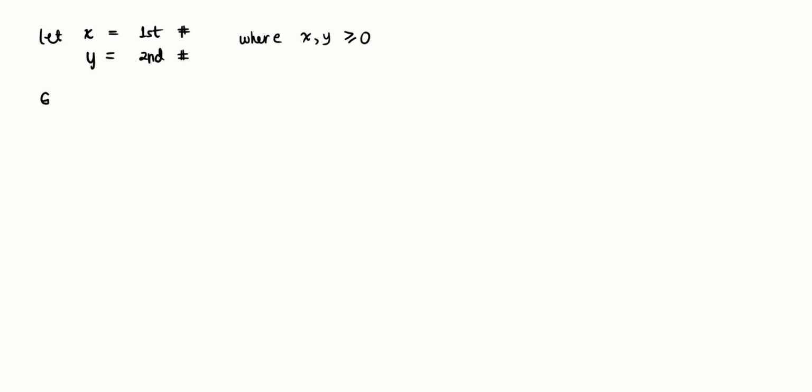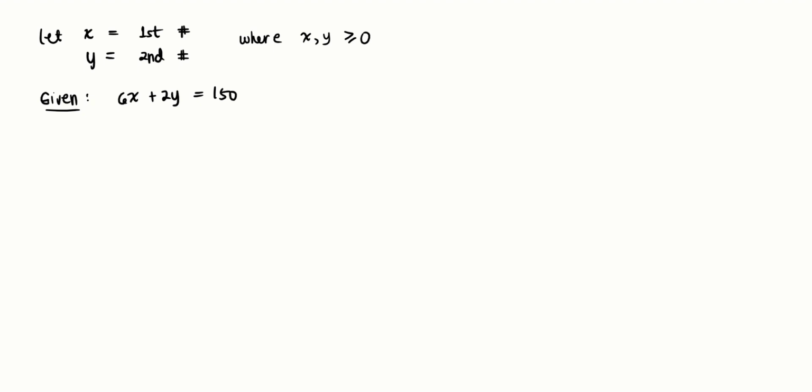We're given that the sum of 6 times the first number and twice the second number is equal to 150. So in mathematical format, that's just 6x plus 2y equal to 150.